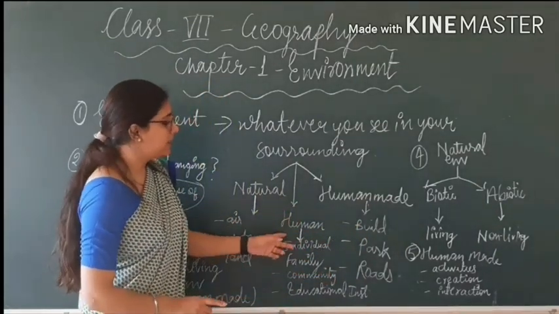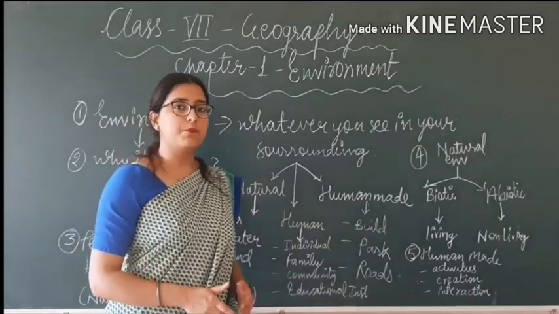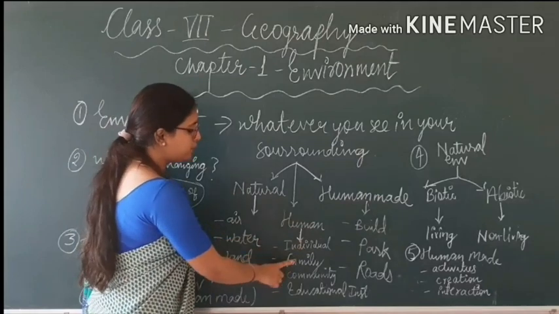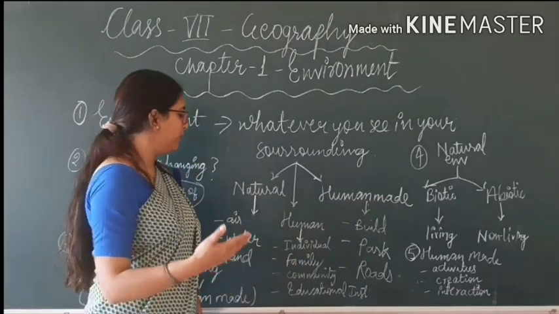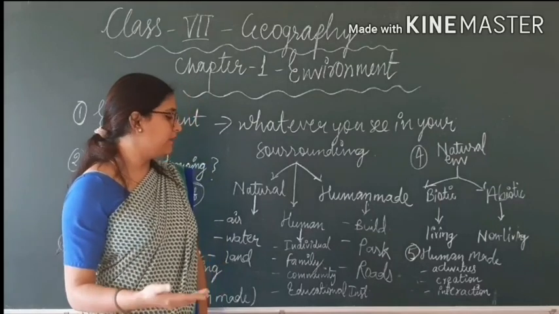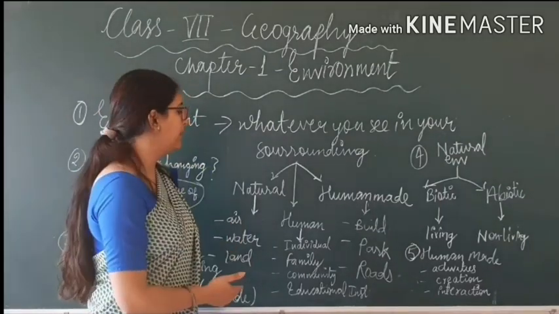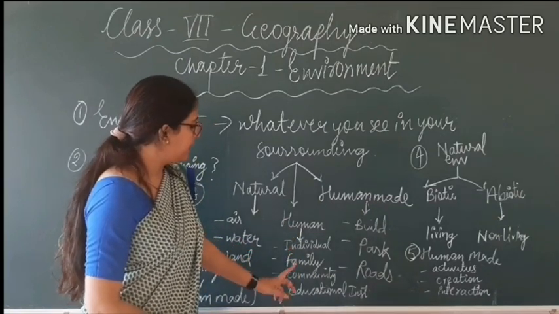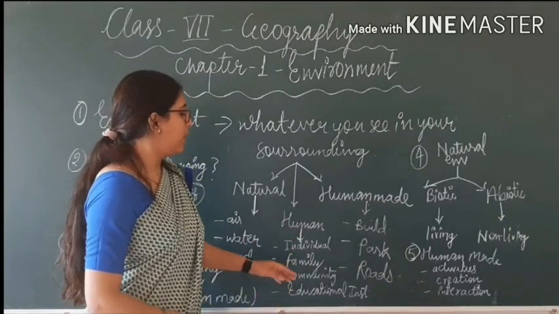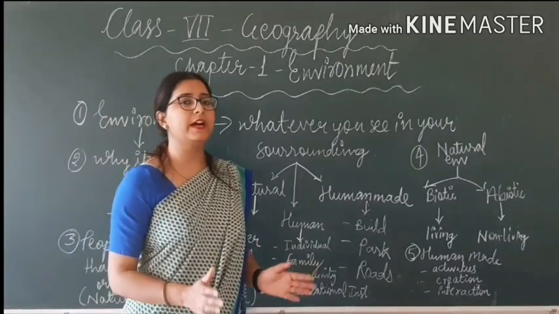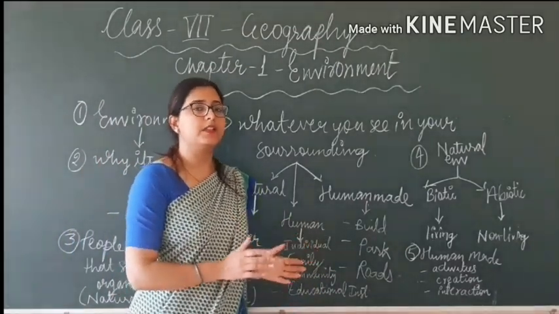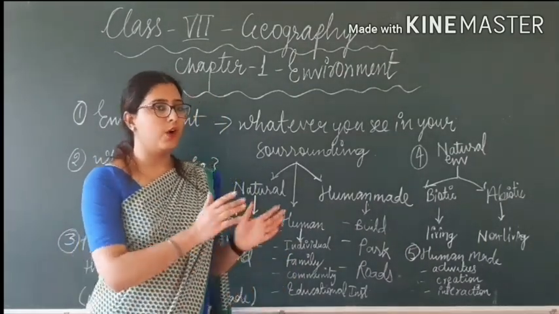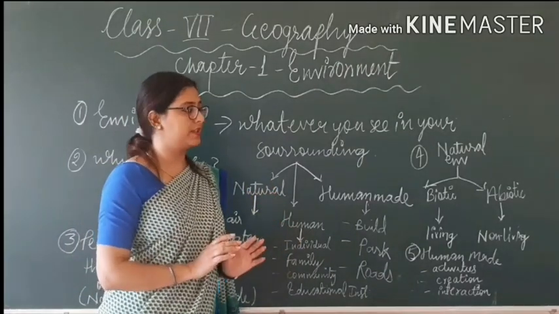And the third one is humans itself. We observe humans around us, like individual, family, community, educational institute, anything. All these things are made up of humans, and these are considered as environment because these things also surround us.